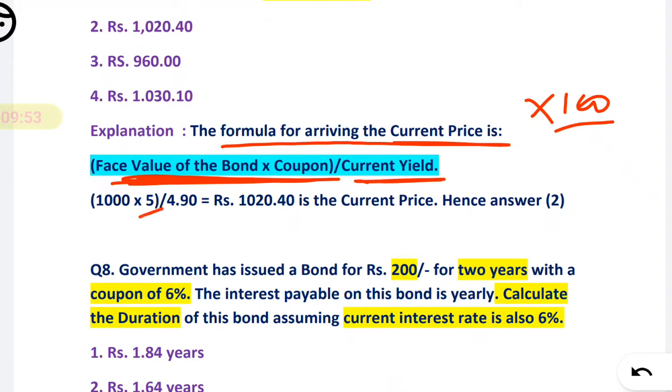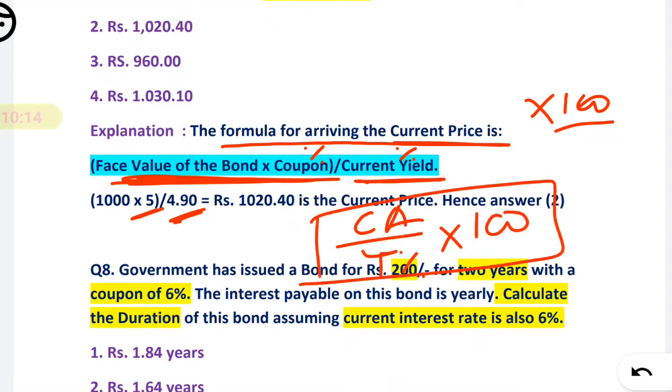That means 5 percent divided by 100, and here also percentage, that is 4.9%. That's why they have not put it here. So in case coupon is in percentage and yield is in percentage, you take it this way. Or you can directly remember coupon amount divided by yield percentage multiplied by 100. This is also one easy formula, very simple, for 2 marks.